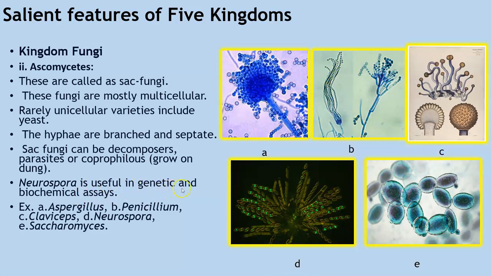Neurospora is useful in genetic and biochemical assays. And the third one is Saccharomyces, which is also called yeast. And we all know it has a lot of use in the bakery industry.